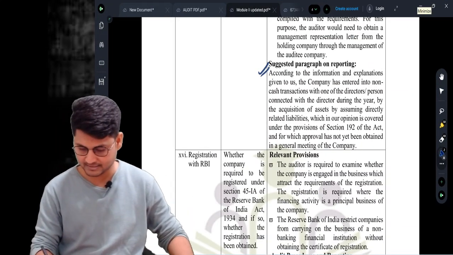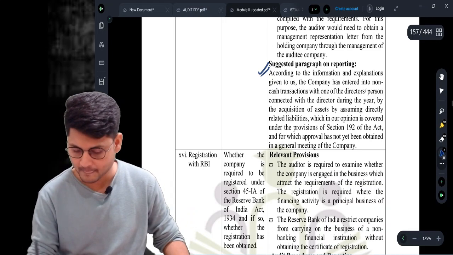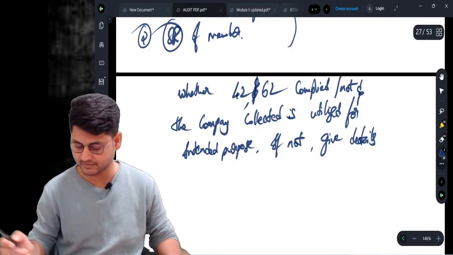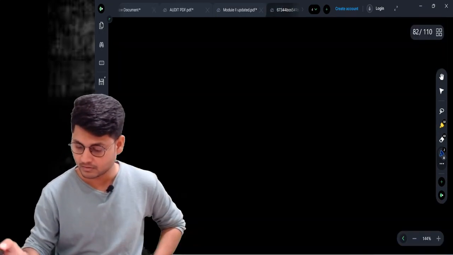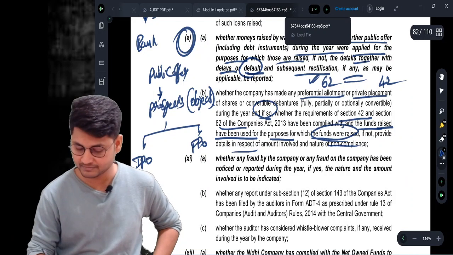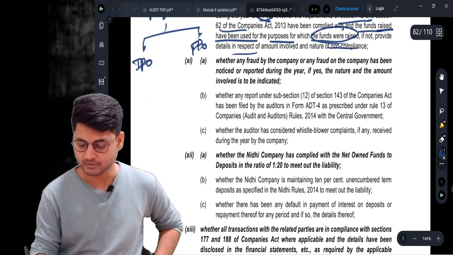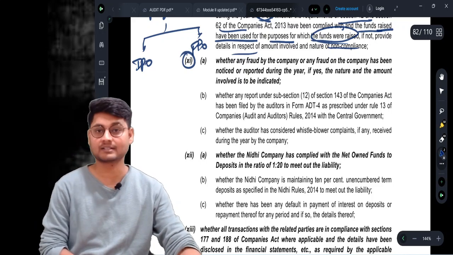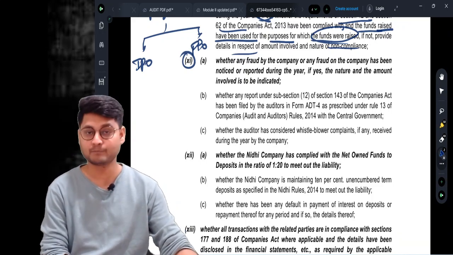So in the last session we were done till clause number 10. Now we'll start with clause number 11. Clause number 11, it is an important clause.